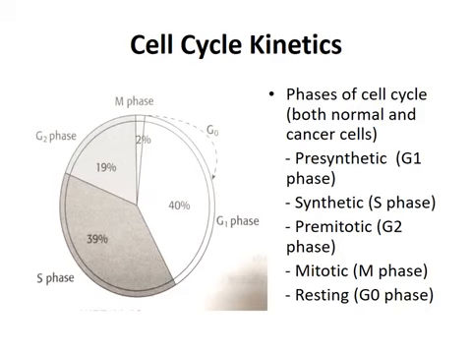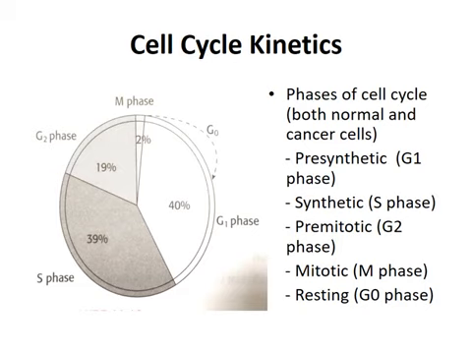Cell cycle kinetics. If we see the phases of the cell cycle, for both normal and cancer cells, it is divided into G1 phase, S phase, G2 phase, M phase and G0 phase. The G1 phase, which is 40%, is also called the pre-synthetic phase. Here there is synthesis of enzymes and other cellular components needed for DNA synthesis. The next phase, the S phase, which is 39%, is also called the synthetic phase. Here there is DNA synthesis.